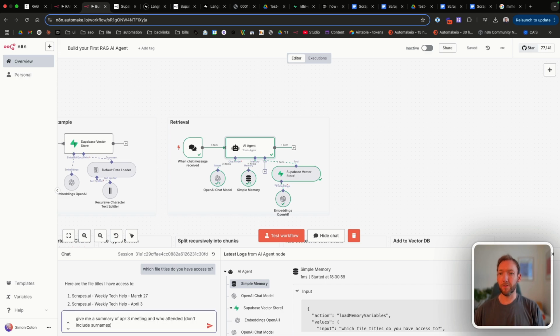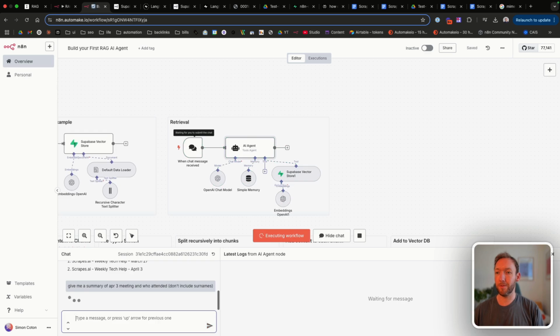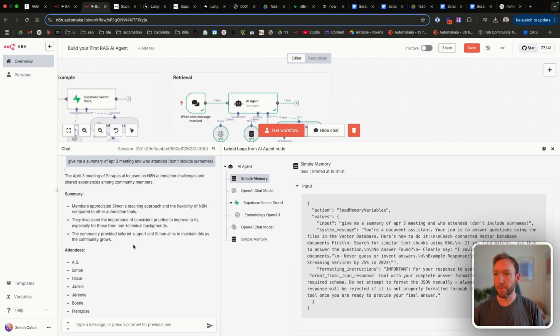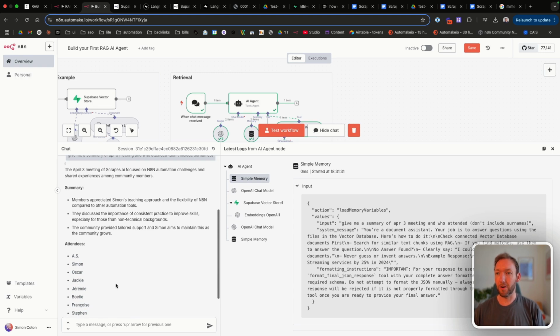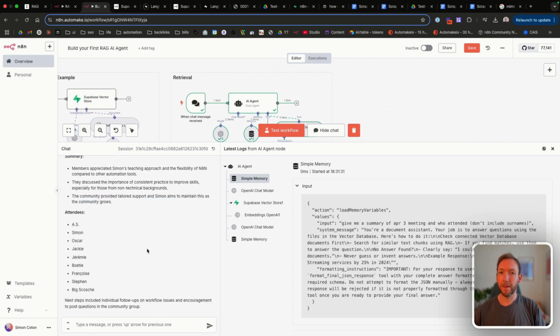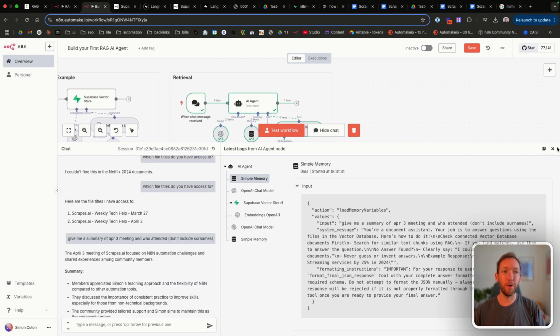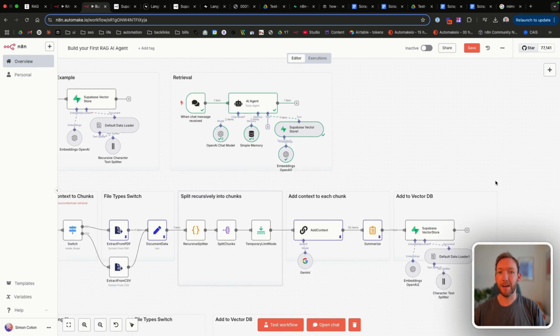I'm just going to ask it for a summary of the April 3rd meeting and who attended. Don't include surnames. And then if we lift it up, we've got a summary here. And then it's given us a summary of attendees, which I was at the meeting, so I know exactly right. And it's given a clear summary there. So it's pulling information correctly, and that was from the correct meeting as well.